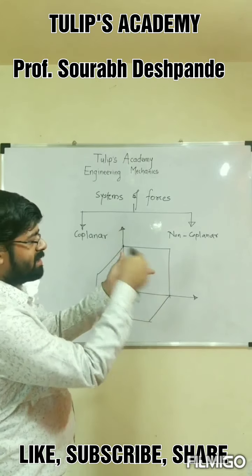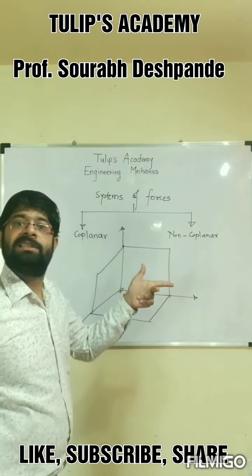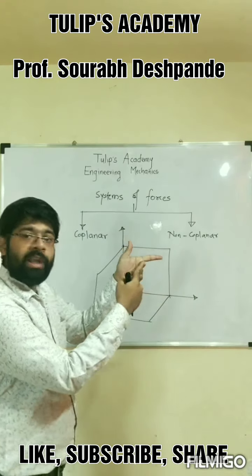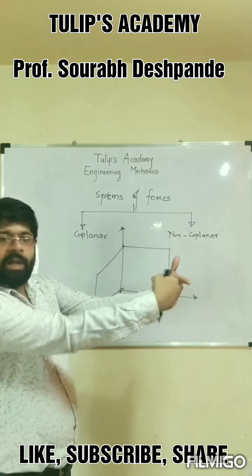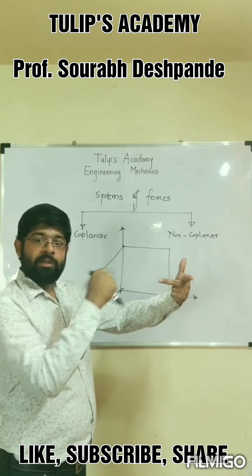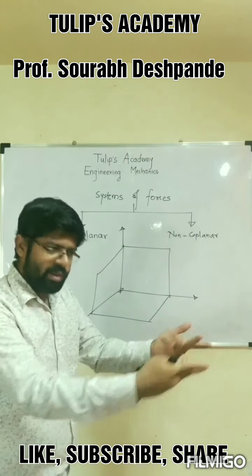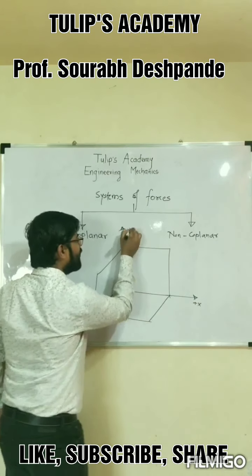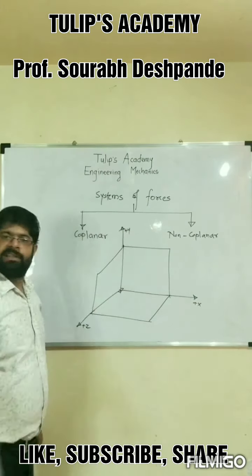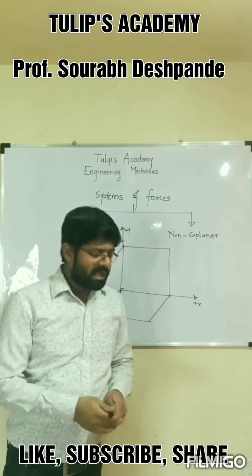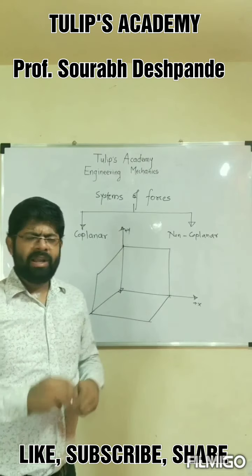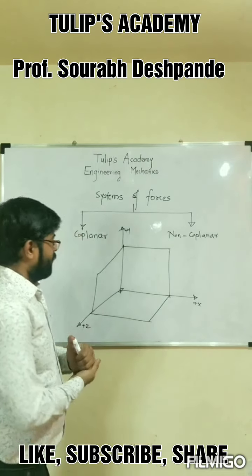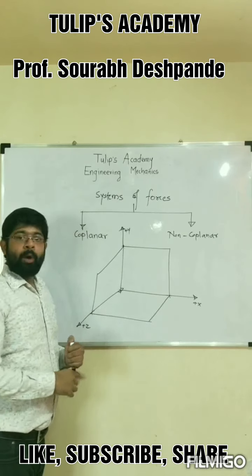This is the positive direction of the x-axis, y-axis and z-axis, where the z-axis is pointing towards us. It is pointing towards me. The z-axis must point towards us. That is the positive direction of the z-axis. So I will write here plus x, plus y and plus z. That's it. Accordingly there are three axes and accordingly there are three planes. It's an extremely simple concept. Now we will move towards our coplanar system.